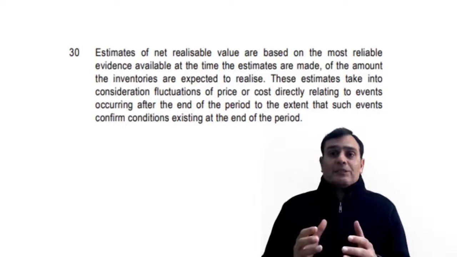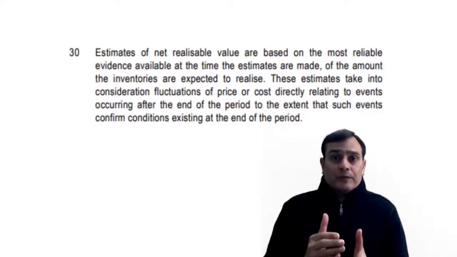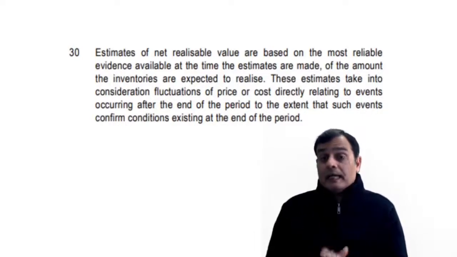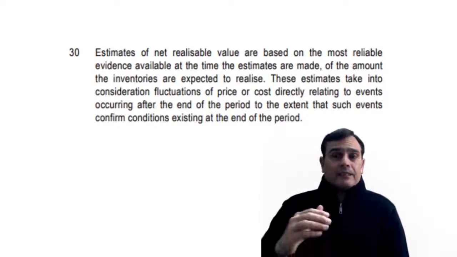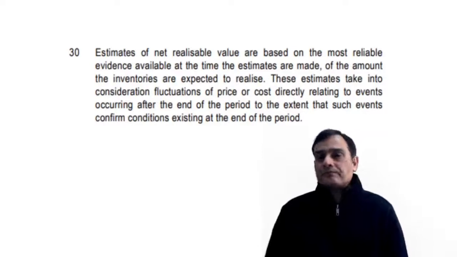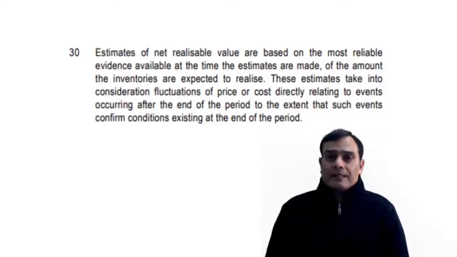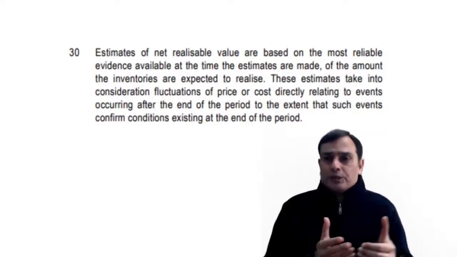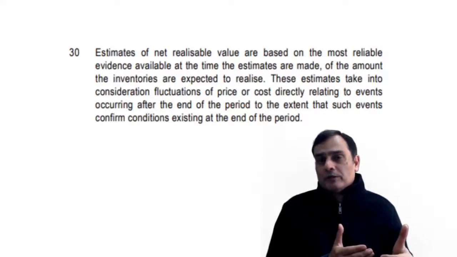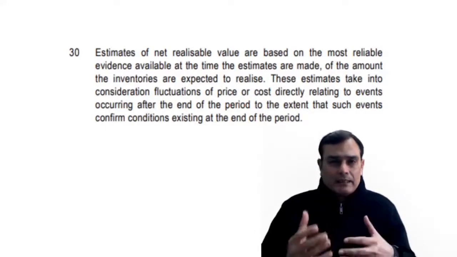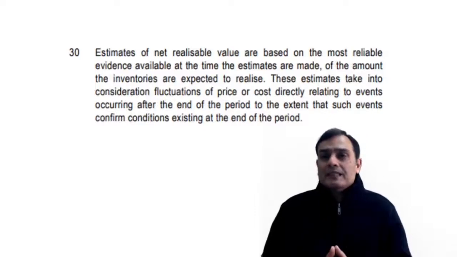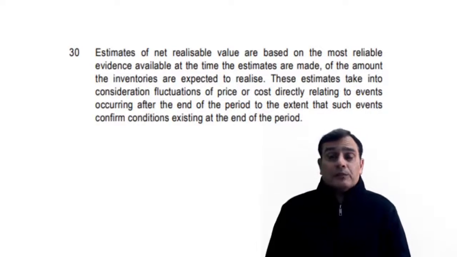Now post balance sheet date, the item of inventory is sold. And when it is sold, it is sold below cost. Let's say it is sold at 7 lakh rupees. So the question now arises: do I revisit and change the inventory valuation on the balance sheet date? Now we start digging into what is the reason of this inventory being sold below cost. So we find out that there is a damage in the inventory.